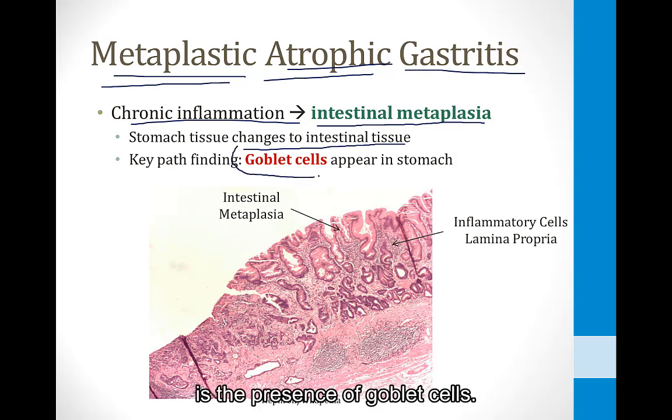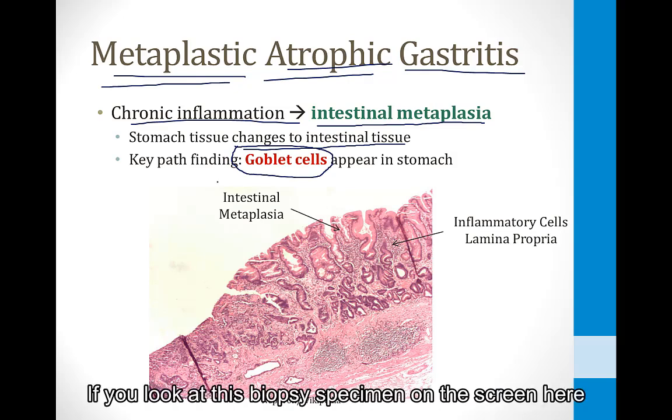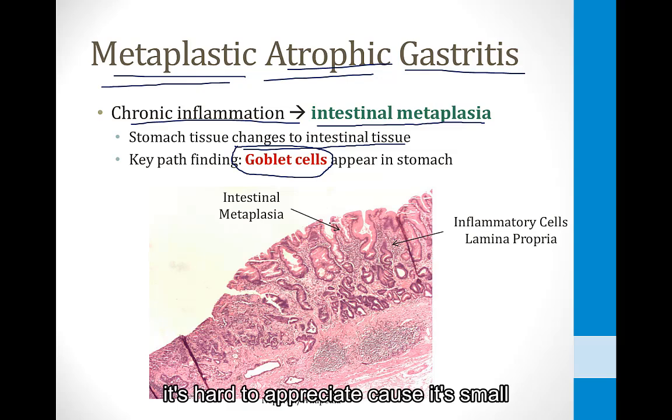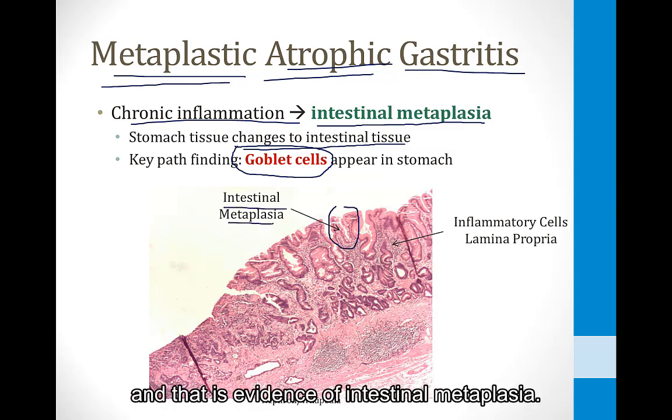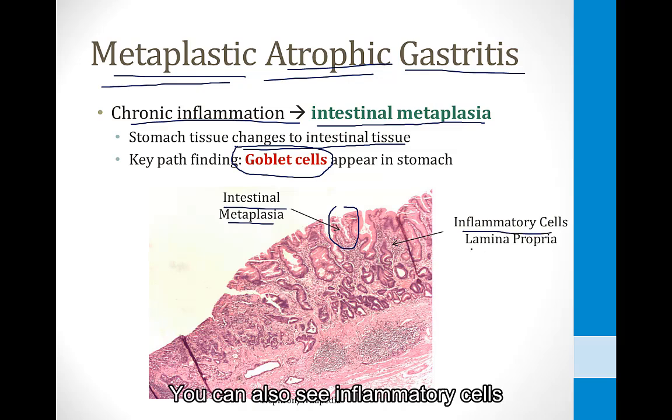And a very important and high-yield pathfinding to know about in intestinal metaplasia of the stomach is the presence of goblet cells. If you look at this biopsy specimen on the screen here, it's hard to appreciate because it's small, but there are goblet cells appearing in the stomach, and that is evidence of intestinal metaplasia. You can also see inflammatory cells in the lamina propria from chronic gastritis.